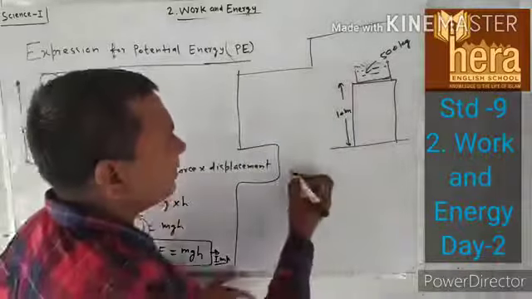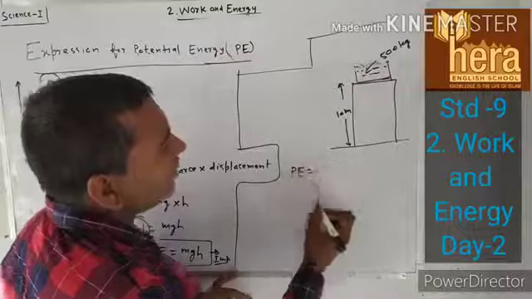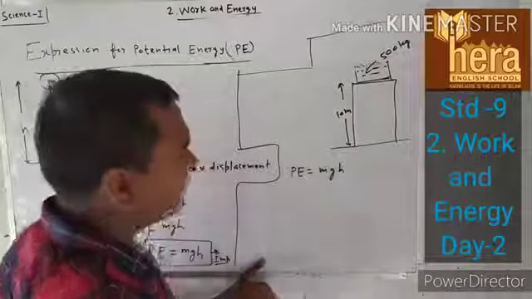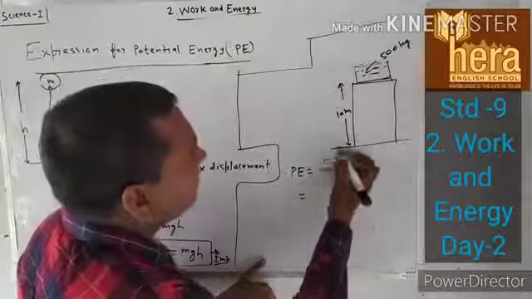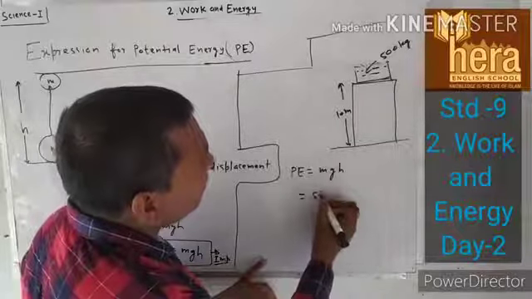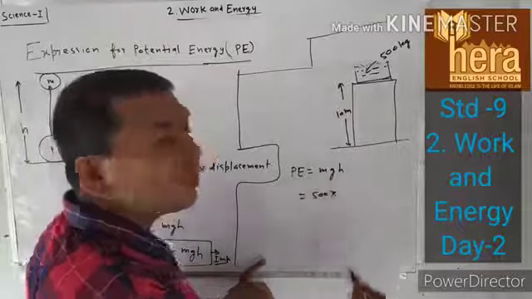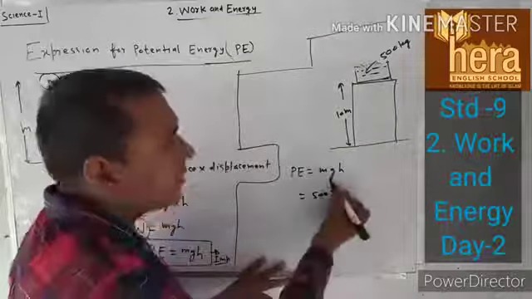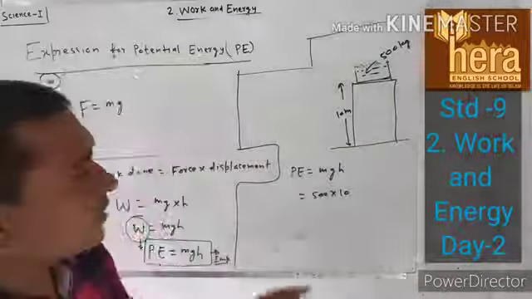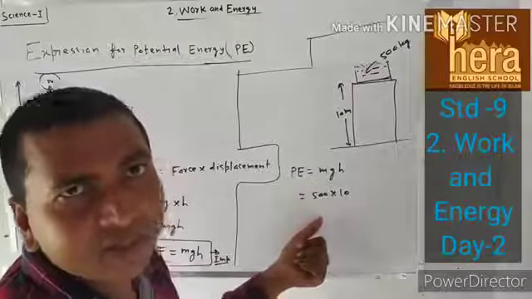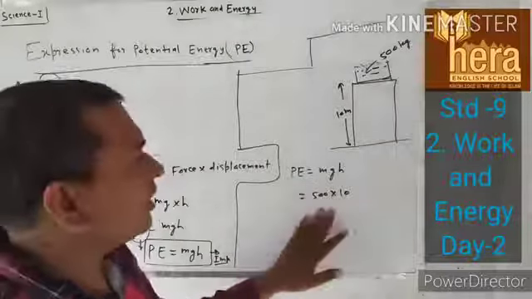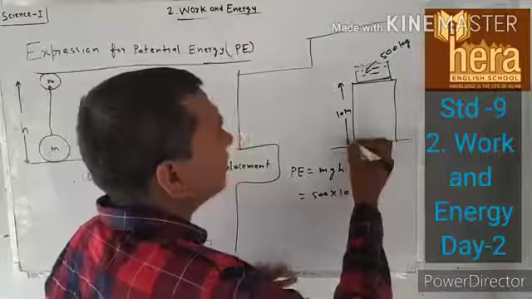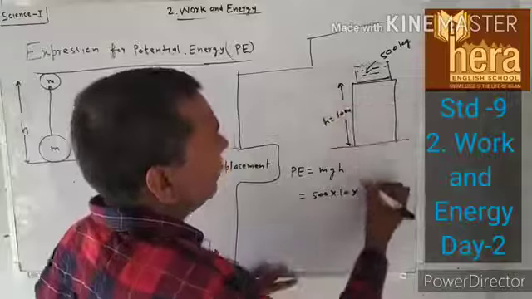So in this case, potential energy will simply be equal to mgh. m is equal to 500. g is the acceleration due to gravity and its value is 9.8 meter per second squared, but for simple calculation I have taken g equal to 10. h is equal to 10.